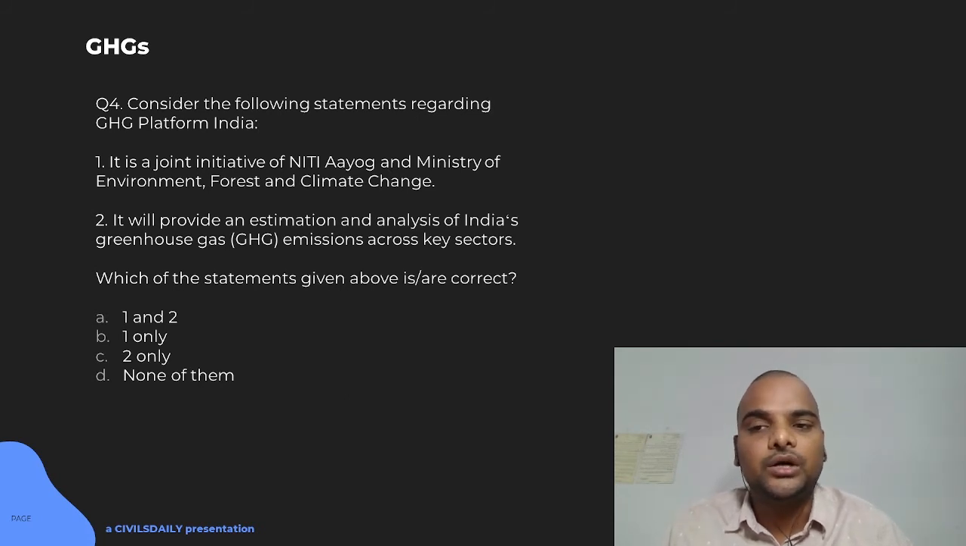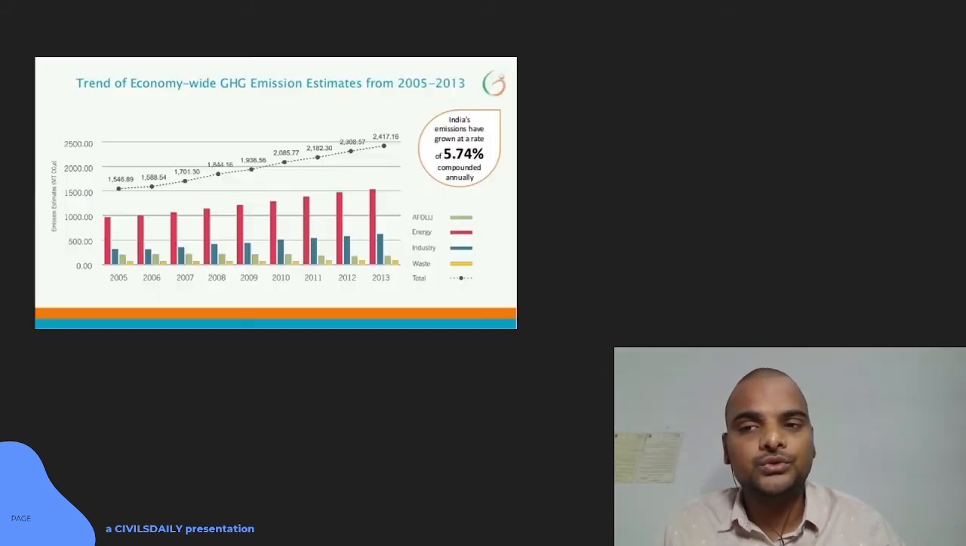So, first will not be true because it is a civil society initiative. It will provide an estimation analysis of India's greenhouse gas emissions across sectors. That is true. It acts as an independent mechanism, and one can compare the government report and the civil society report to get an exact picture of how much India is emitting across the various key sectors. So, out of these two, only 2 will be true here. So, 2 is your answer.